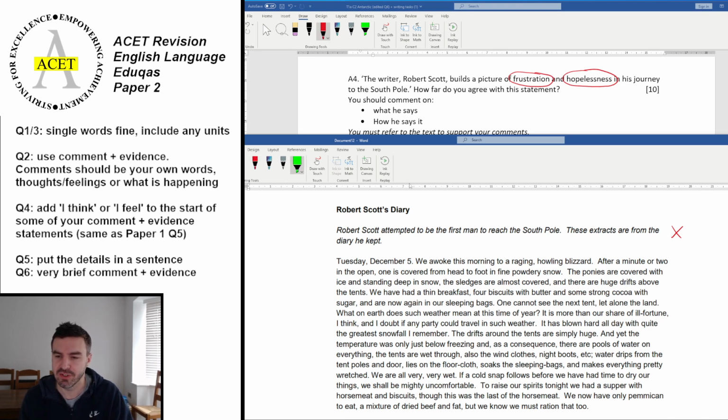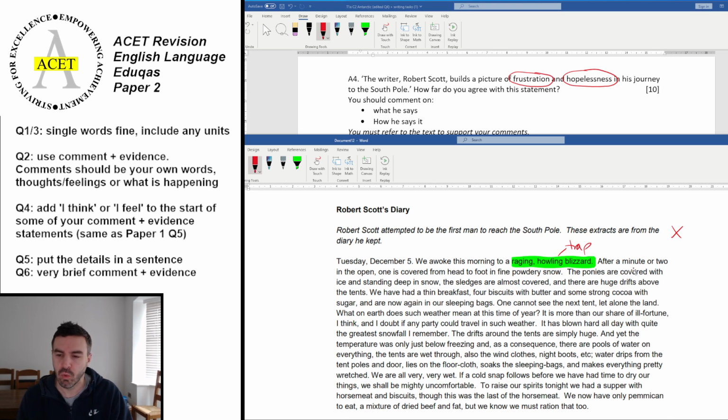Okay, let's look at the first sentence. Tuesday, December 5th. We awoke this morning to a raging, howling blizzard. Well, look at the question, frustration and hopelessness. Where do you think is the answer of frustration and hopelessness there? Well, it's the blizzard, isn't it? The raging, howling blizzard. So that is going to effectively trap them, isn't it? It's going to make them feel that they're not going to be able to go. They're going to be restricted. They're going to be limited. They're not going to be able to see. Something like that.